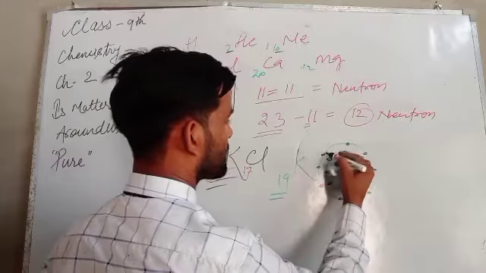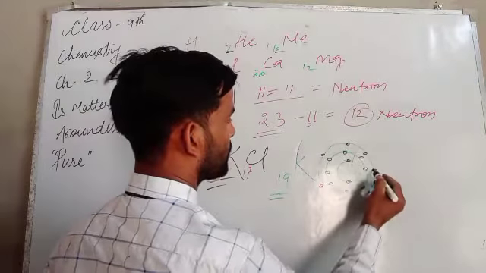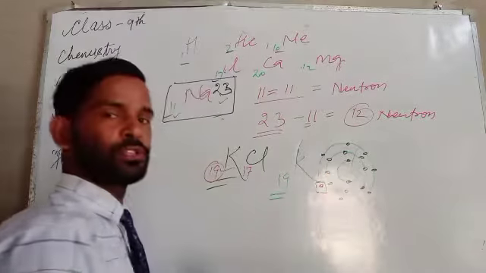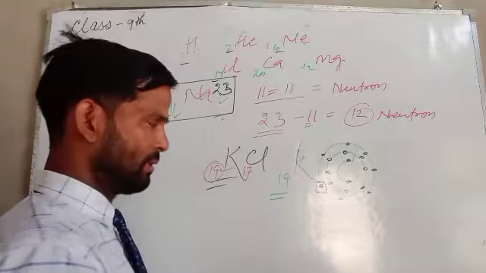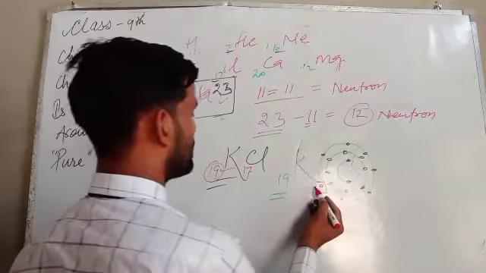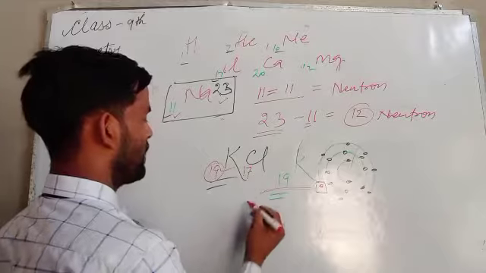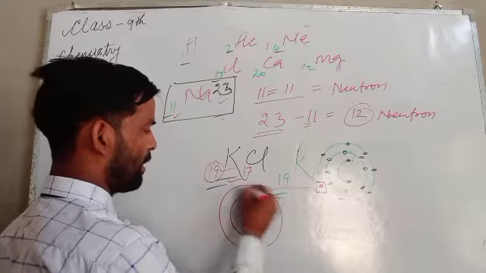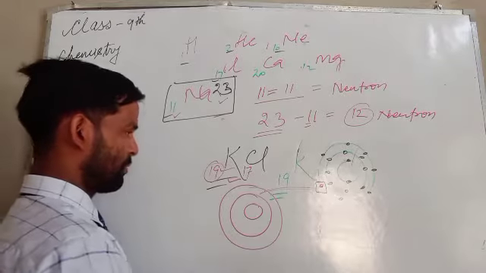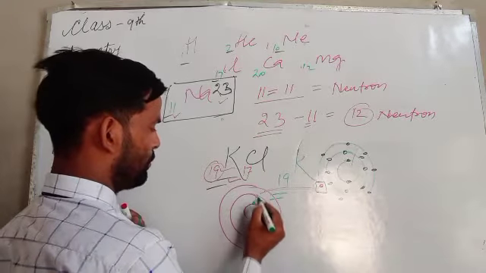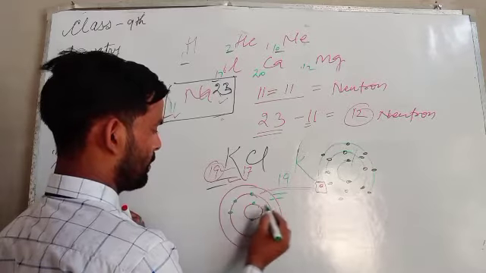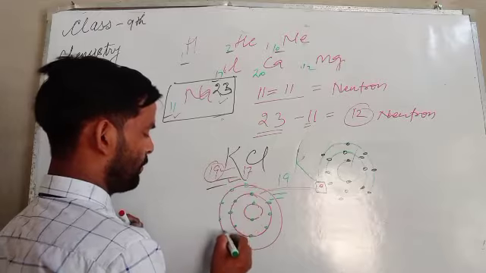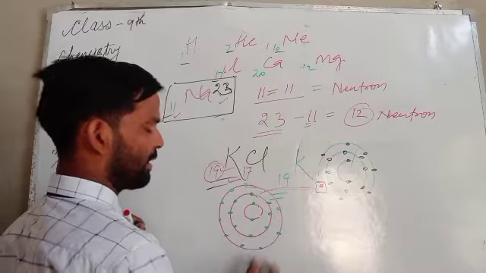So on that basis, how many electrons are there? 1, 2, 3, 4, 5, 6. 6 electrons. So there is a need of 1 electron to complete the octet. This electron is shared from potassium, which has 19 electrons: 2, 8, 8, and 1.